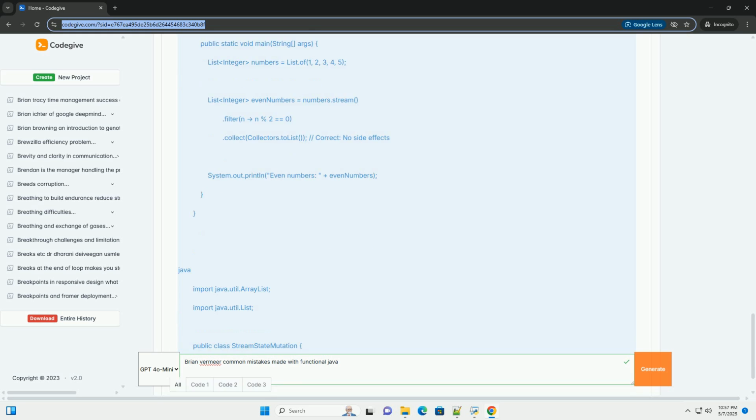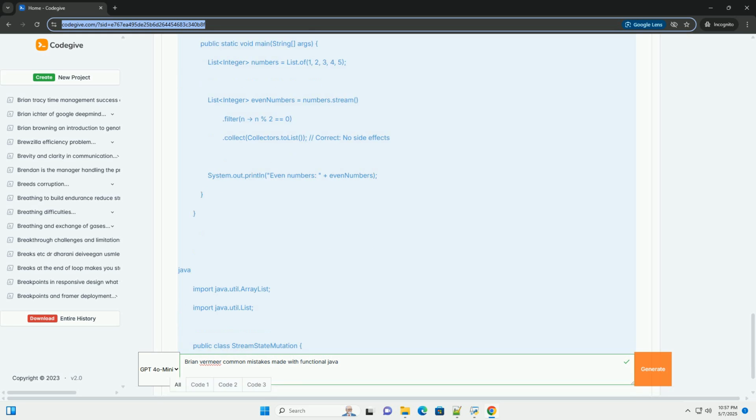Brian Vermeer often emphasizes that forEach should primarily be used for tasks like printing to the console or simple logging, not for core business logic. Code example, incorrect forEach usage. Why it's a mistake.